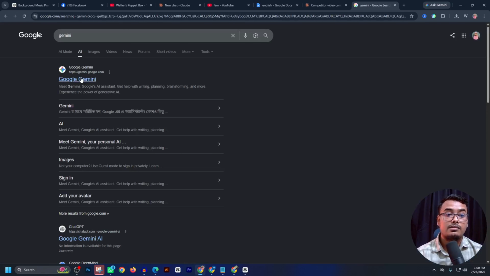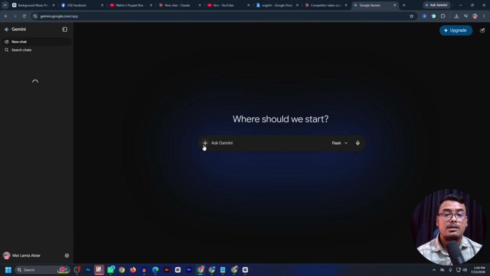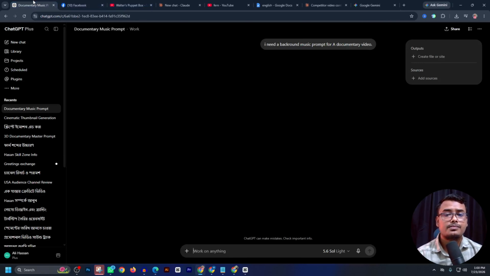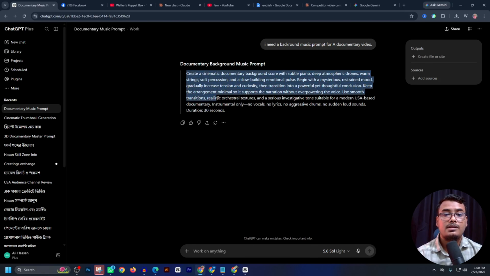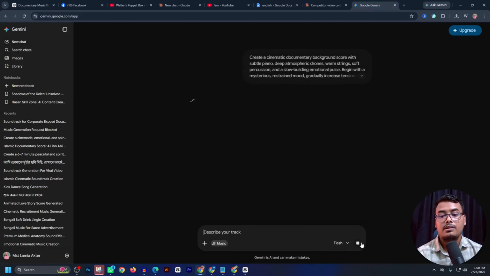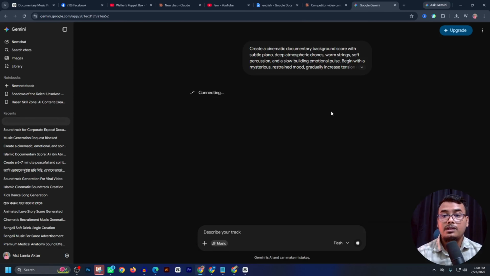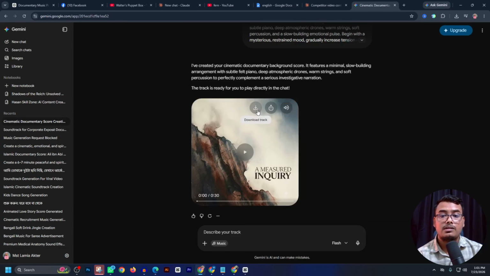Go to Gemini, click the plus icon and create music. Okay, and go to ChatGPT. Now ChatGPT creates a cinematic documentary background music prompt. Copy and paste it into Gemini. Now Gemini AI makes a cinematic documentary background sound. Create the background music, download it here and play the music. Good, it is a very good and engaging type of background sound.